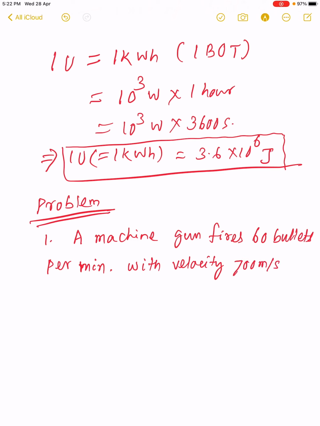Mass of each bullet is 50 gram. Find the power delivered by the gun.